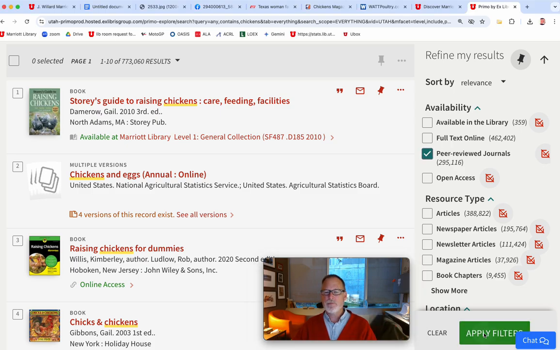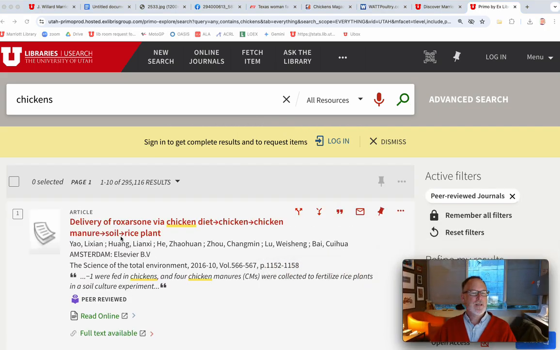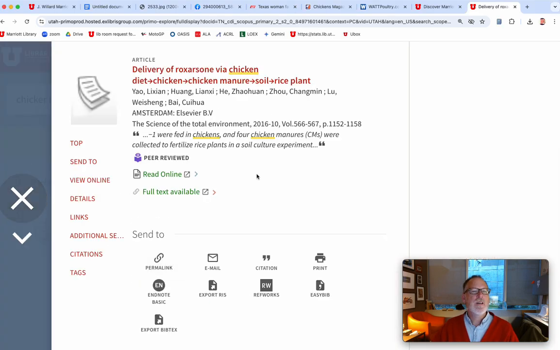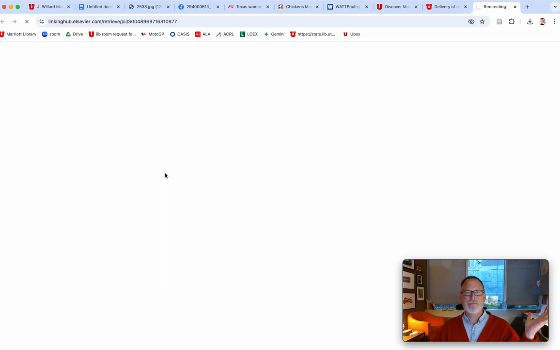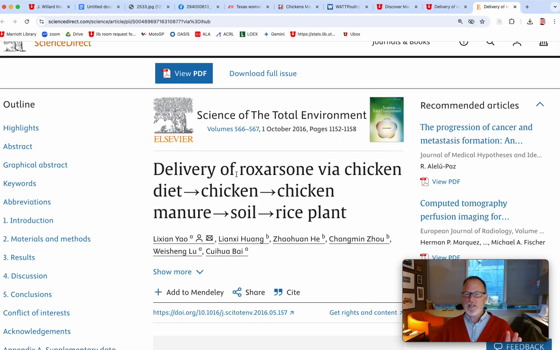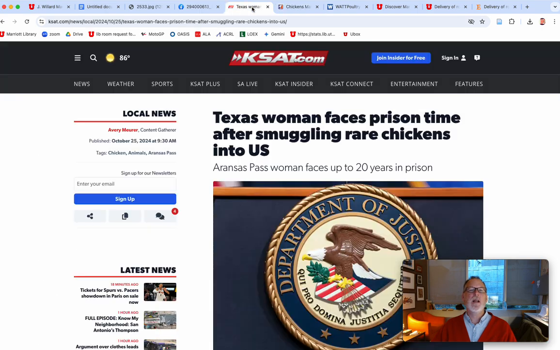Let's look at an example. I'm going to apply a filter, and this is from The Science of the Total Environment, delivery of this thing via chicken diet. So this is obviously about chicken livestock management. I can gather from that. But when we look at this, there's no advertising. There's none of an appeal to a lifestyle or an appeal to ethics or emotion.